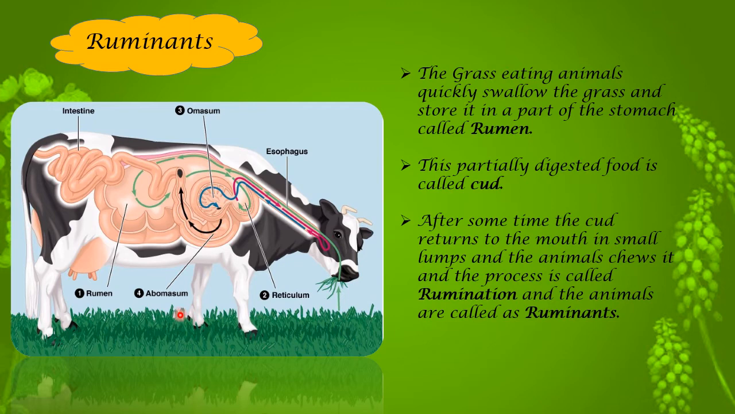And then what happens after some time? The cud is returned back to the mouth. Then the animal will chew all these lumps for a while, and this process of chewing the cud, taking it from the rumen, is called rumination. And these animals which are involved in this particular process are called ruminants. Now you should have understood why these are called ruminants.